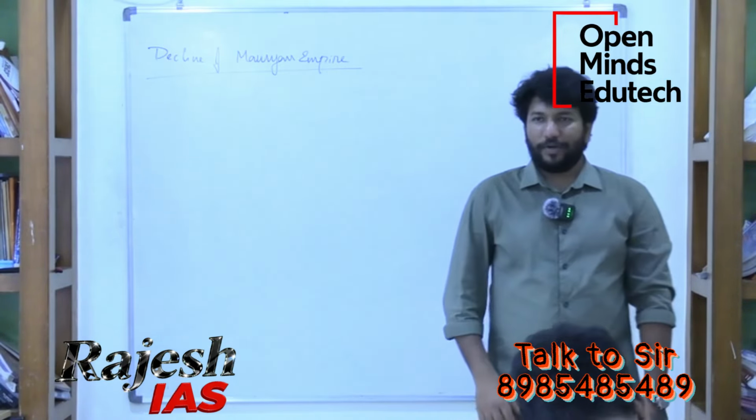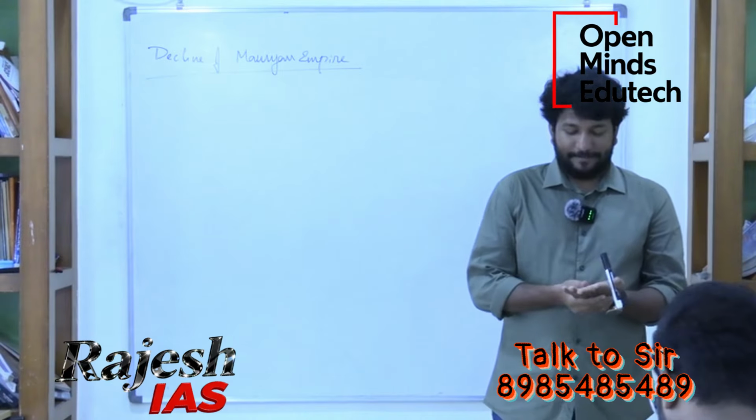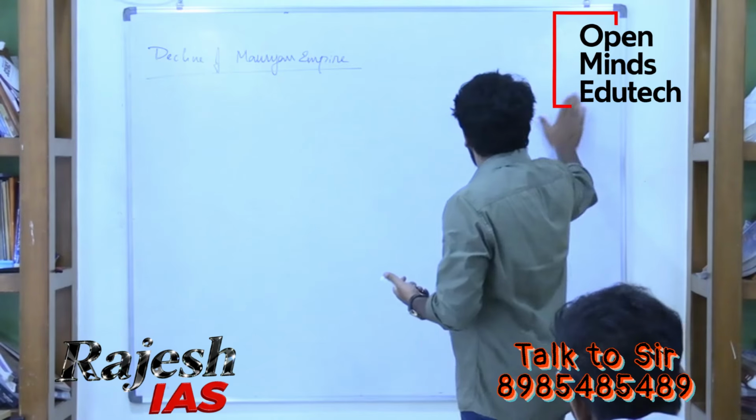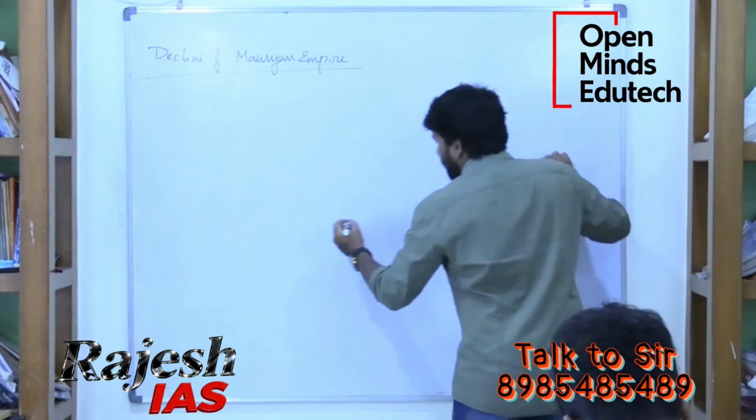Decline of Mauryan Empire, right? So draw the map.